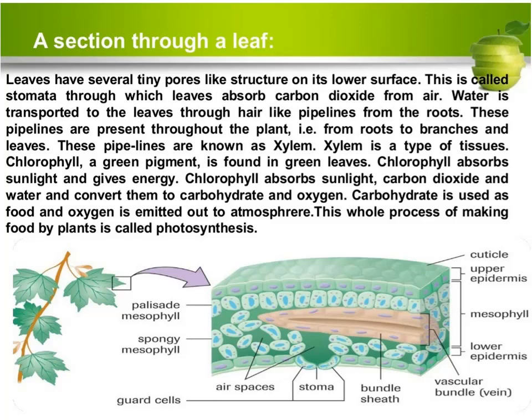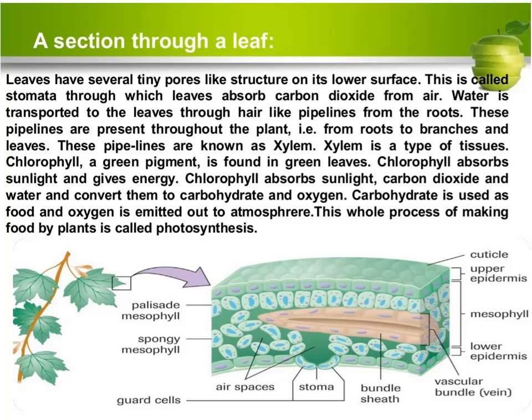Chlorophyll, a green pigment, is found in green leaves. Chlorophyll absorbs sunlight and gives energy. Chlorophyll absorbs sunlight, carbon dioxide and water and converts them to carbohydrate and oxygen. As you know, carbohydrate is a nutrient which gives energy to the plant.